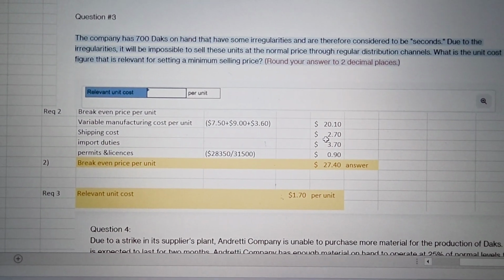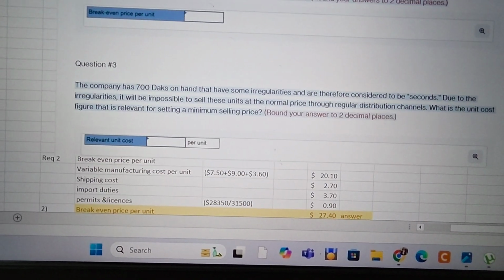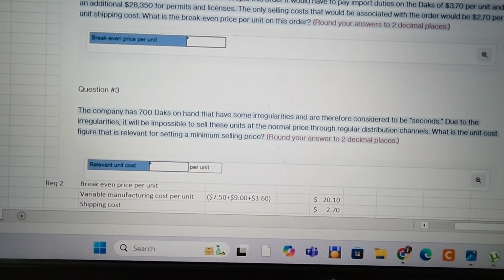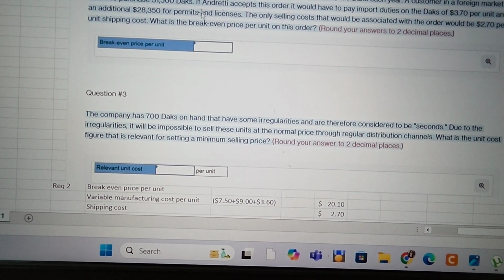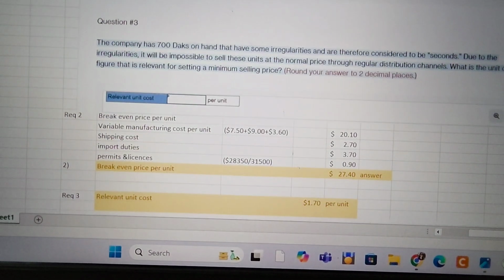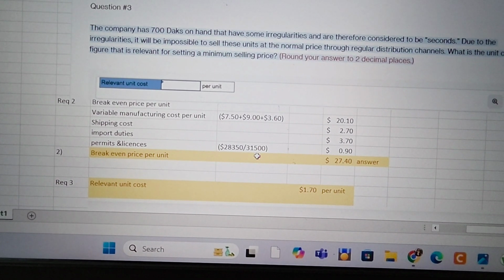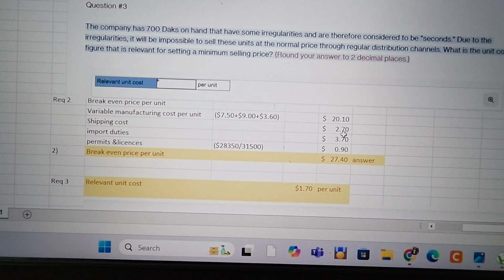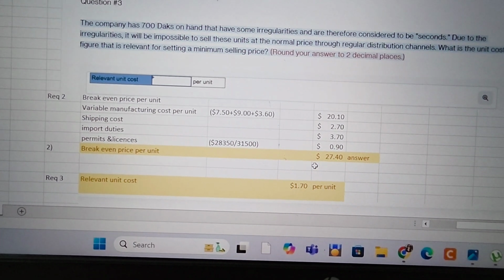Shipping cost has been mentioned, which we will incur additionally on this, which will be $2.70 per unit. Then import duties will be 3.70, and total permits and license cost will be $28,350, which we need to convert into per unit. This permit and license cost is incurred for the additional 31,500 units, so we will find out the unit cost of this. We will sum all these costs. This is the total break-even price per unit which we need to recover.